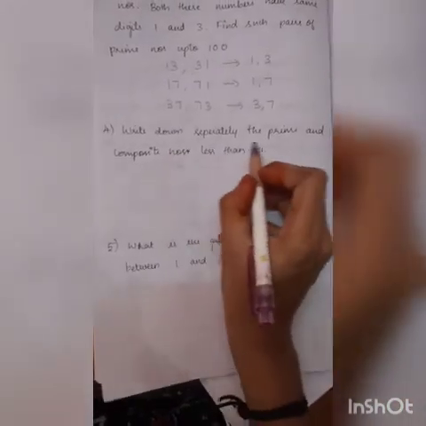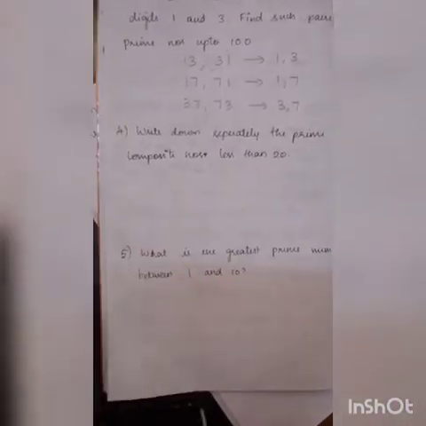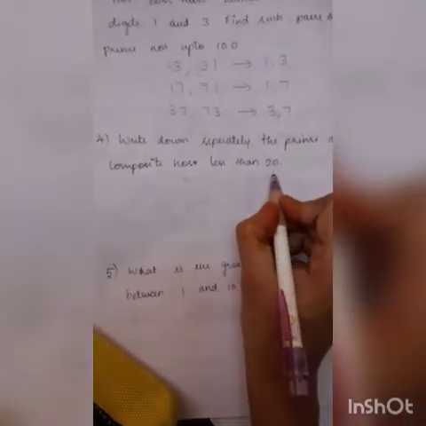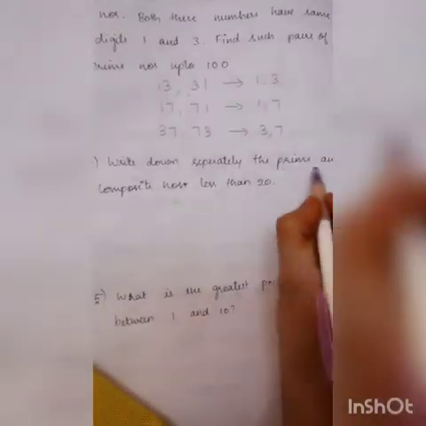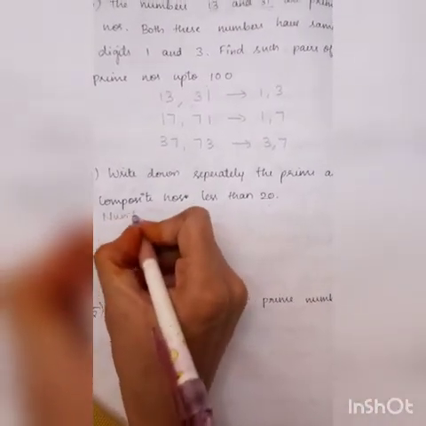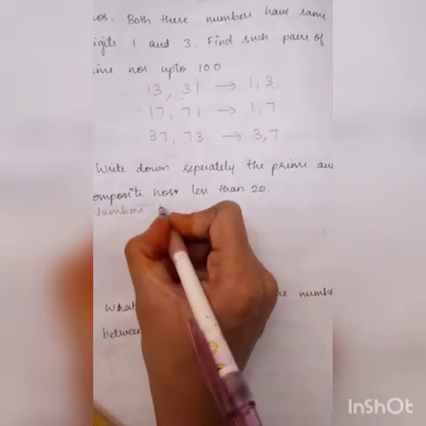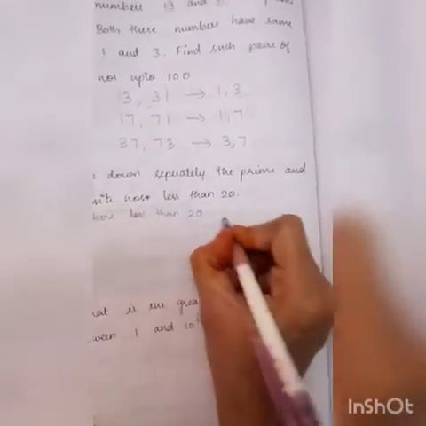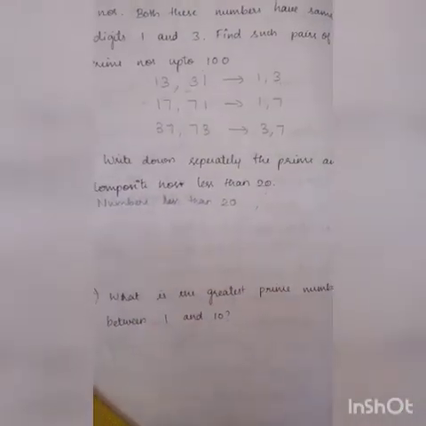Your fourth question. Write down separately the prime and composite numbers less than 20. Okay? So first, before writing the prime and composite numbers, shall I write the numbers less than 20? Shall we start writing?